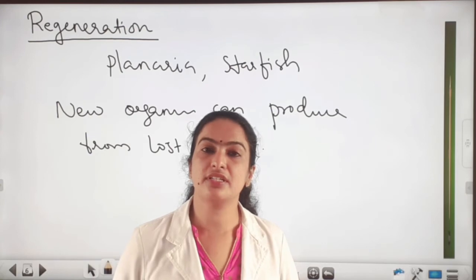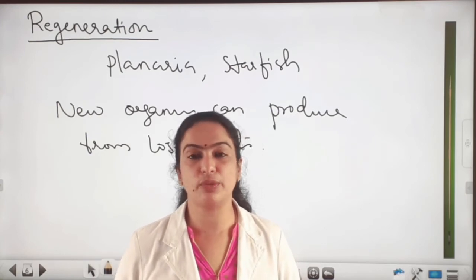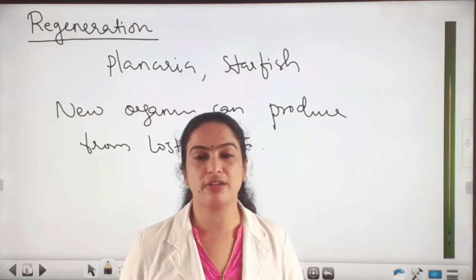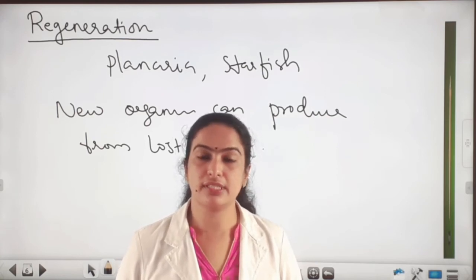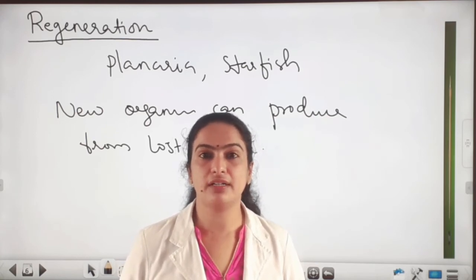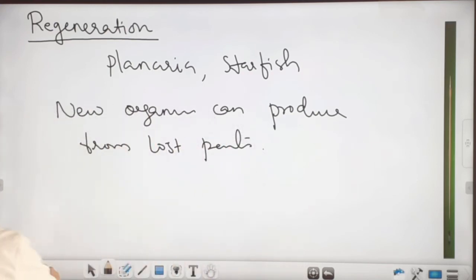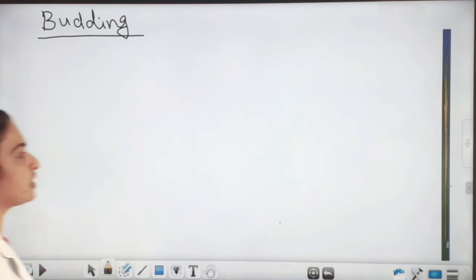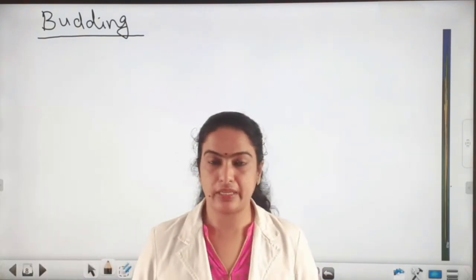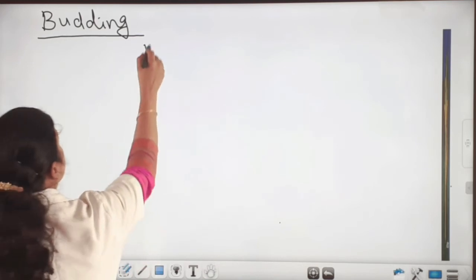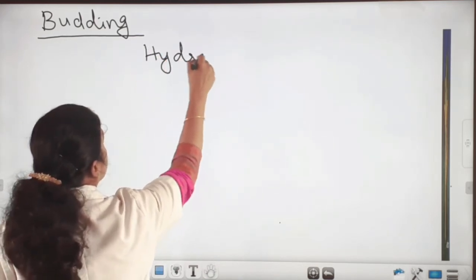So regeneration is a process of asexual reproduction in which new organisms are formed from the lost part of the parental body. It is common in planaria, starfish, etc. Next we can see the next method of asexual reproduction, that is budding. So budding is an asexual method of reproduction commonly seen in hydra and yeast.